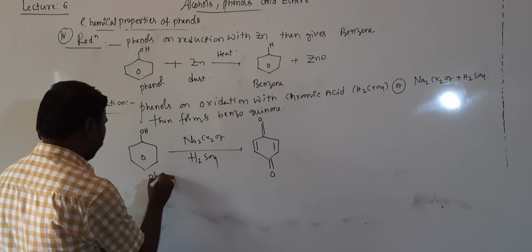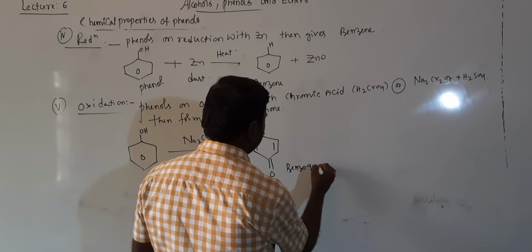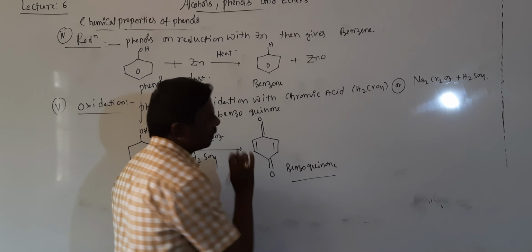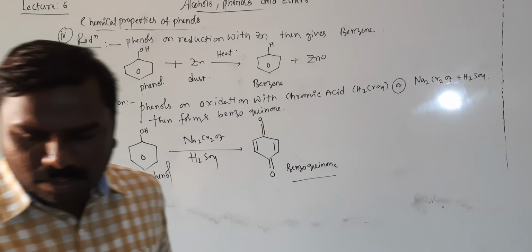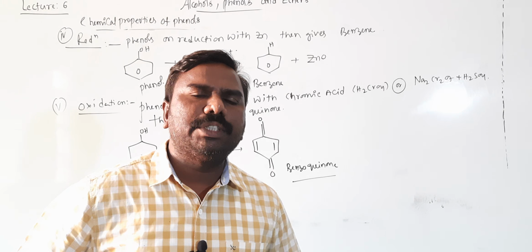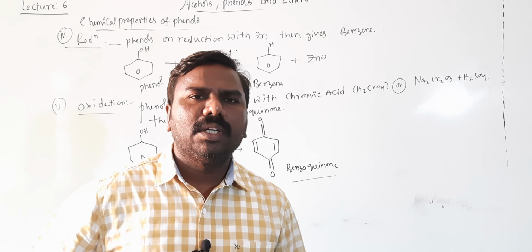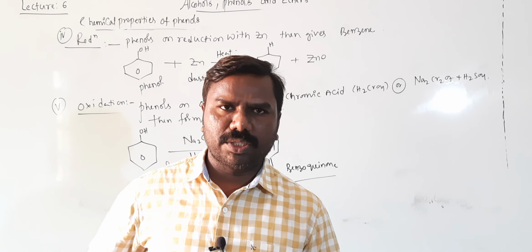This is benzoquinone. Getting, students? This is about oxidation. These are all properties of phenols. Among them, electrophilic substitution reactions: nitration, bromination, Kolbe reaction.